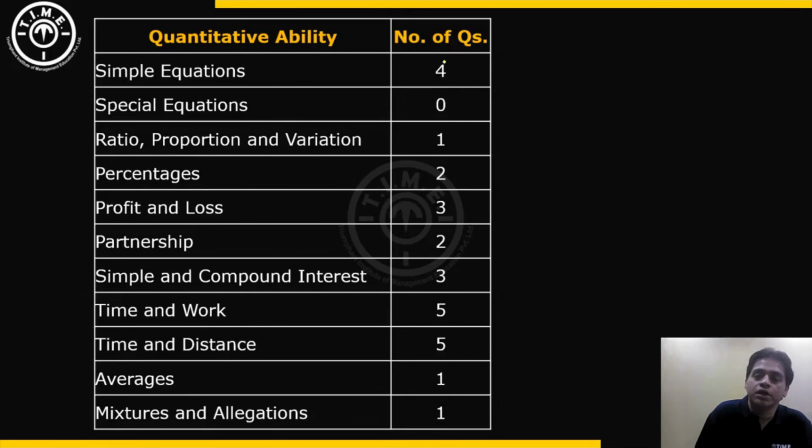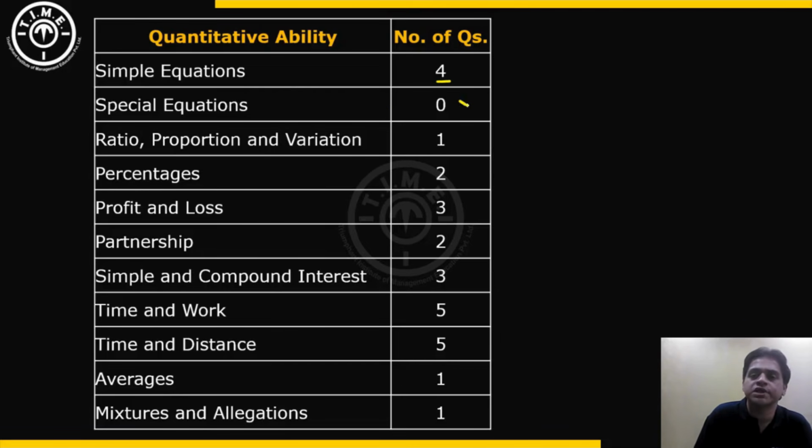So the breakup was 4 questions were of simple equations. Again, these questions are of easy to moderate difficulty. Couple of them were easy, couple of them were slightly more difficult to frame the equation. The solving part was not very difficult. It was the framing of the equations part that was difficult for a couple of questions. So that made it moderate in terms of difficulty.